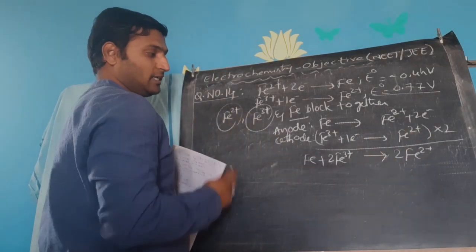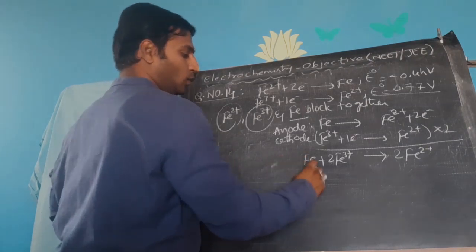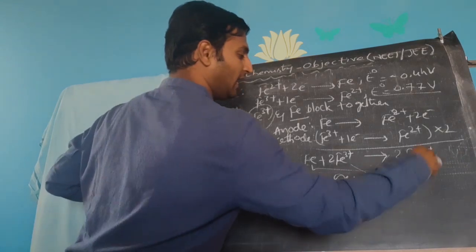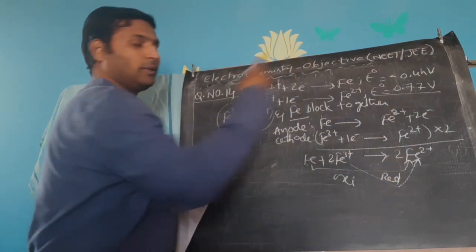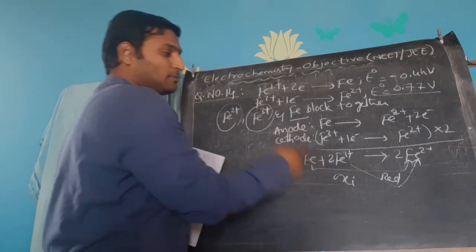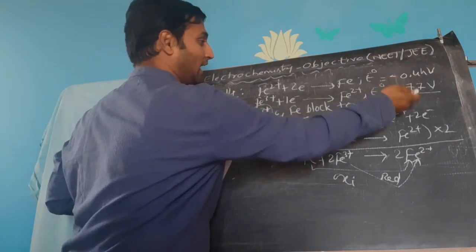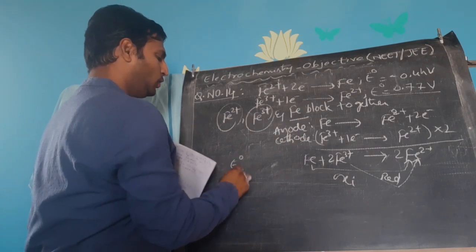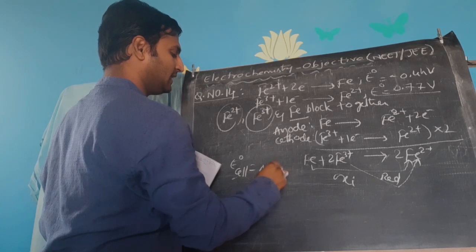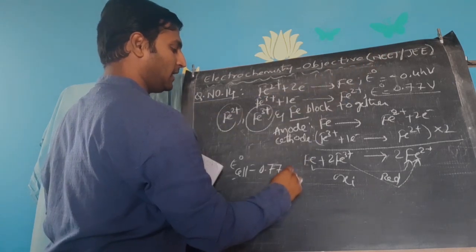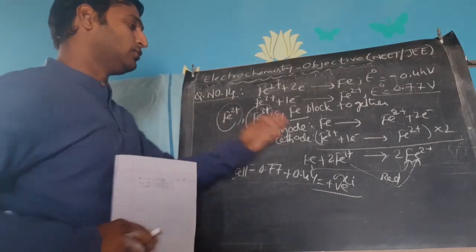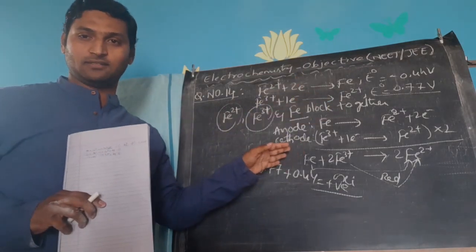2 Fe2 plus. Here what is happening? Iron is undergoing oxidation to become ferrous. Ferric is undergoing reduction to become the same ferrous. Okay. Now this would be a spontaneous reaction. Even if you calculate E0 cell value, you would get a positive value. This is reduction potential, so 0.77 minus of minus 0.44 becomes plus 0.44 added. So overall you will get a positive electrode potential value, saying that this reaction will be spontaneous.